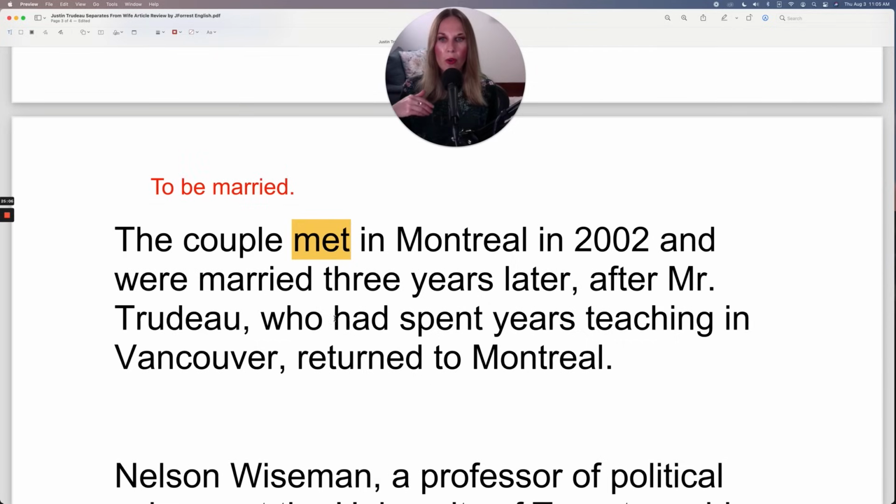After Mr. Trudeau, who had spent years teaching in Vancouver, returned to Montreal. So notice the past perfect here, had spent, because on our timeline of past actions, we have the couple met in 2002, they got married, and then he spent years teaching. So those are all past actions, but we use the past perfect to show the older action of these actions. So he had spent years teaching before he returned to Montreal and before they got married.